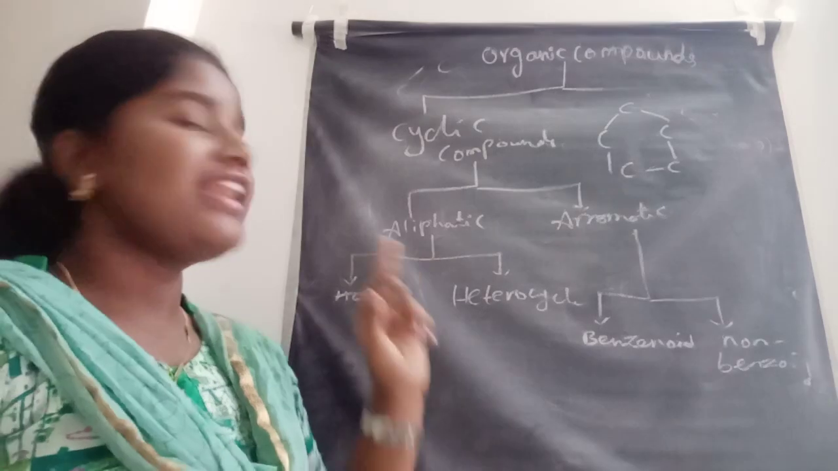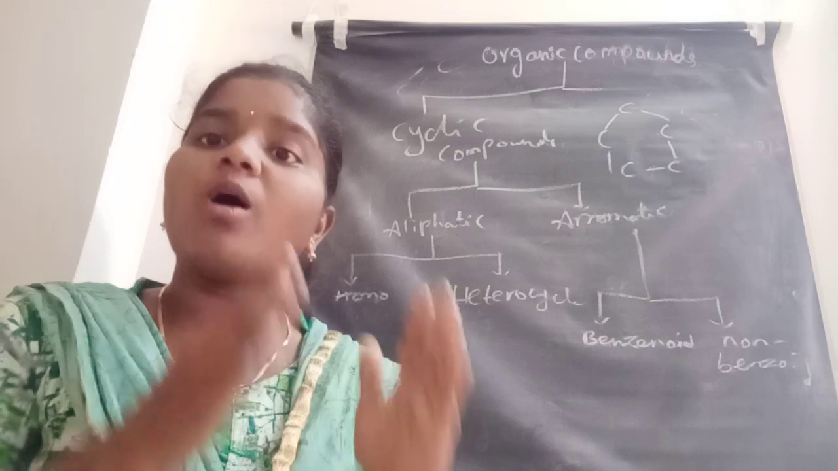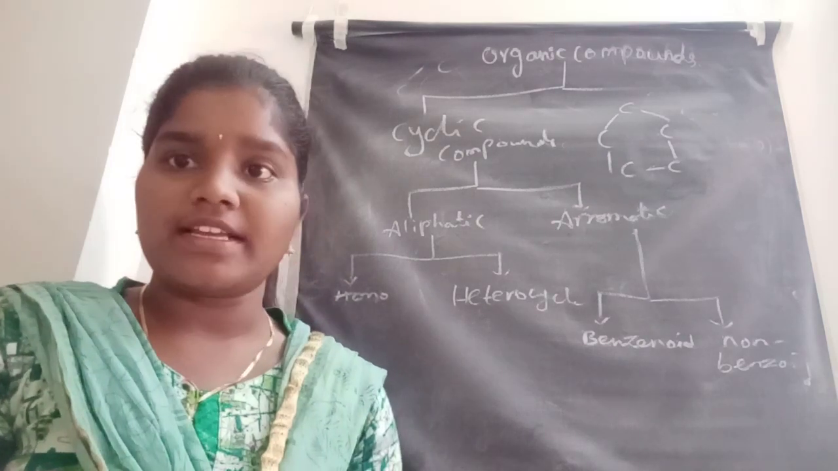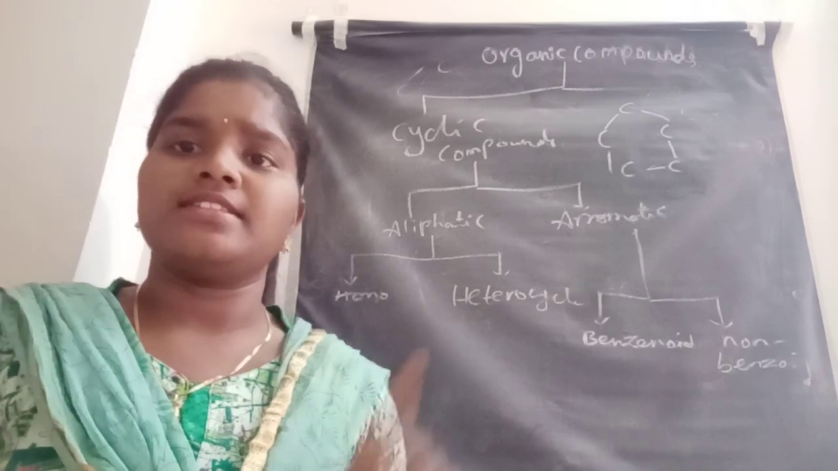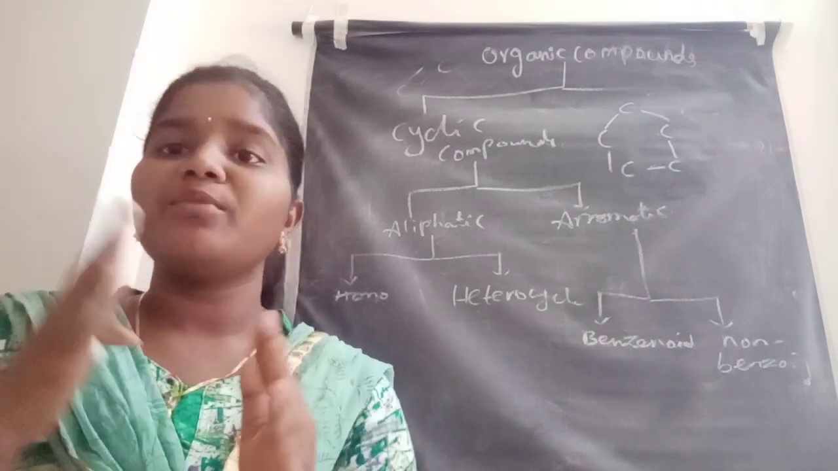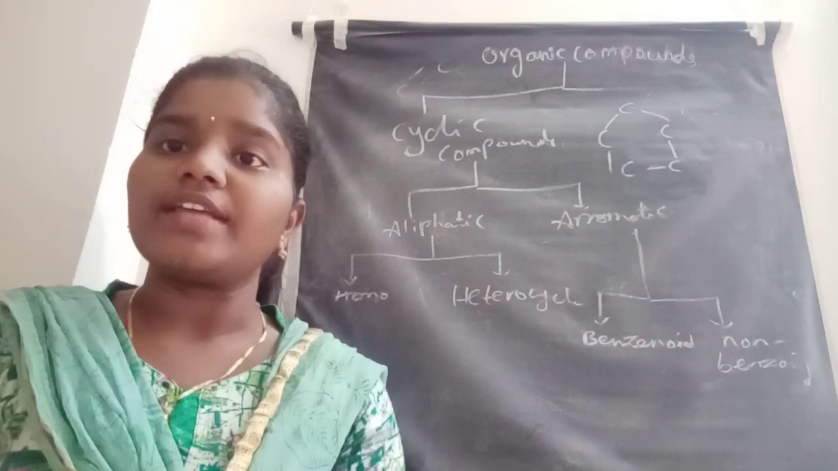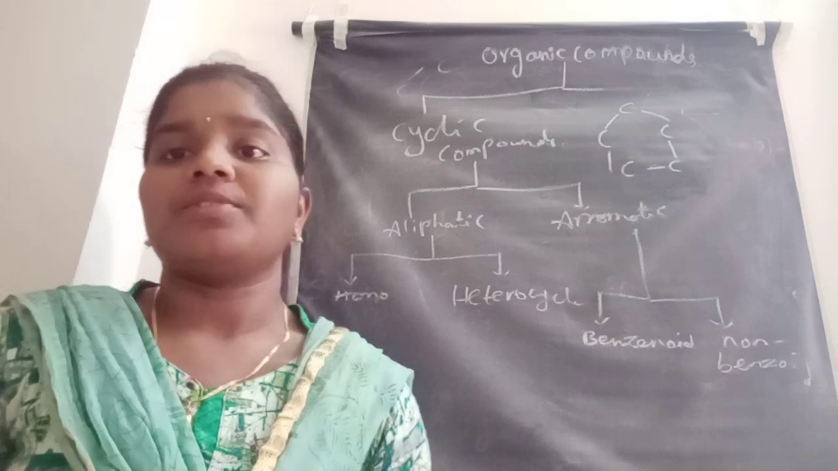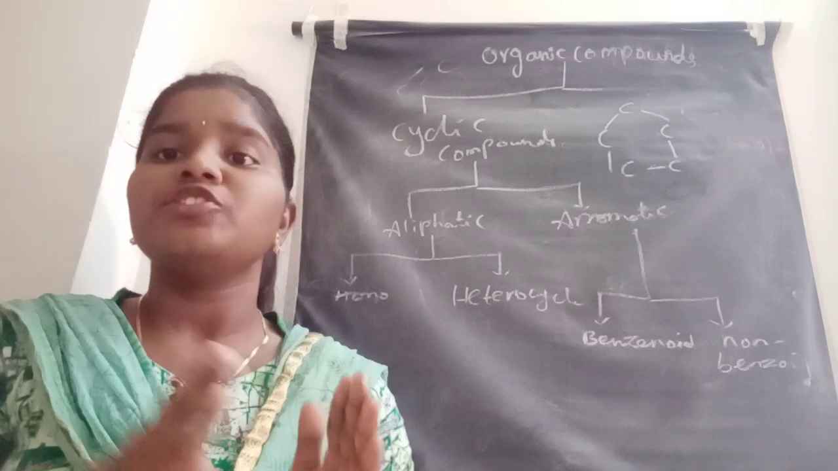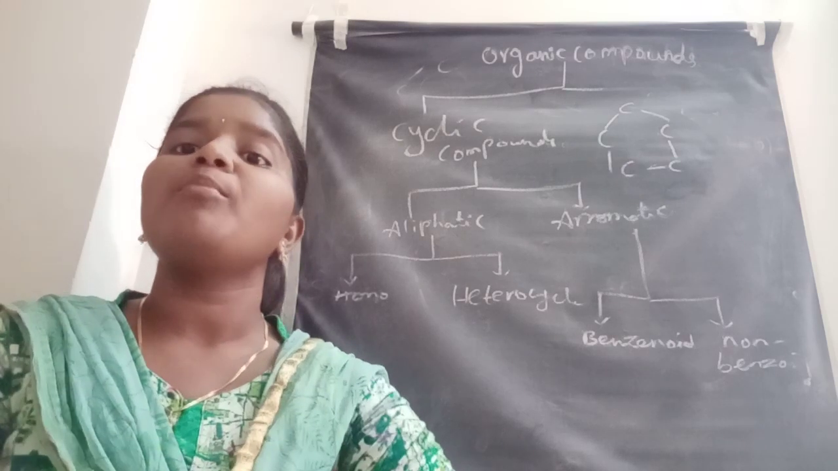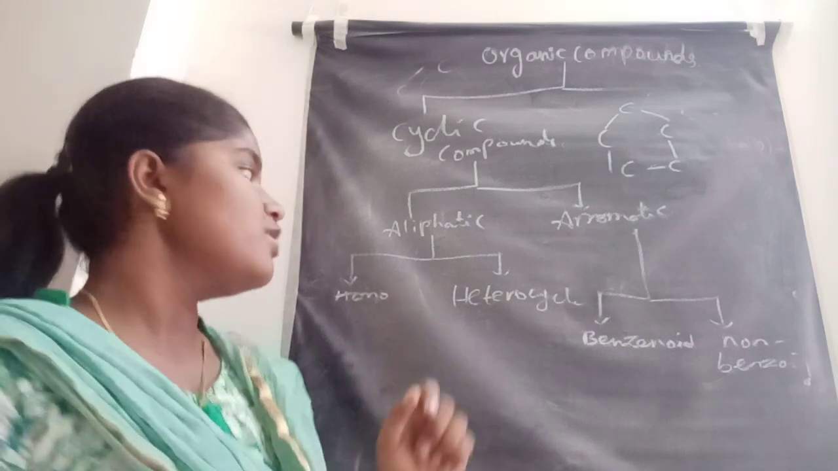Cyclic compounds are divided into two types: aliphatic and aromatic. Let us see what is meant by aliphatic. Aliphatic is again divided into two types: homocyclic or alicyclic, or the carbocyclic compounds, and the heterocyclic compounds. Homocyclic, let us see this one. The compounds in which similar atoms, only carbon atoms, are joined together to form a ring-like structure. Here homo means only similar atoms, that is carbon atoms only, joined together to form a ring-like structure. Those compounds are called homocyclic compounds.